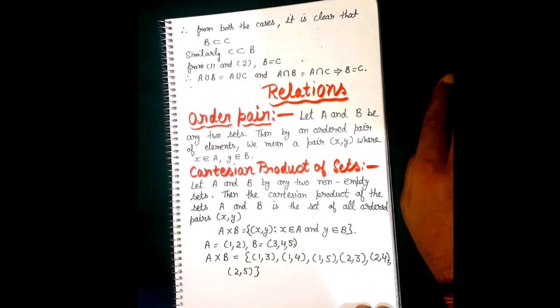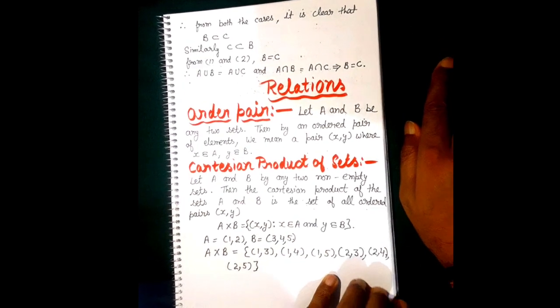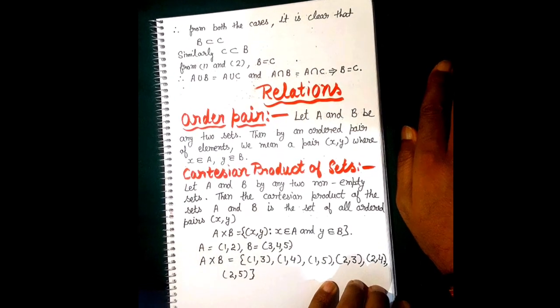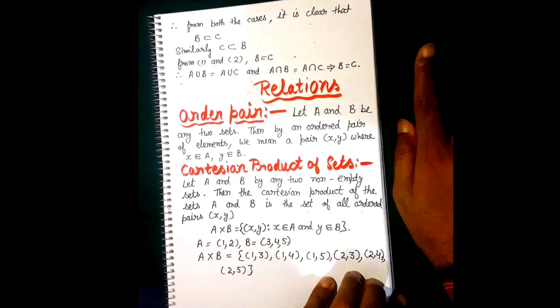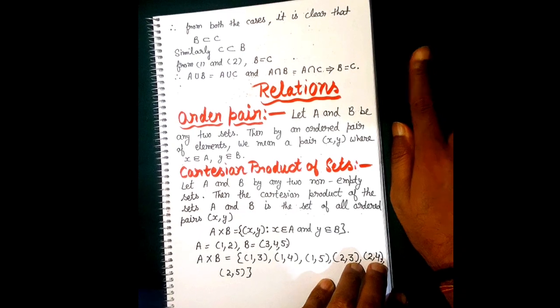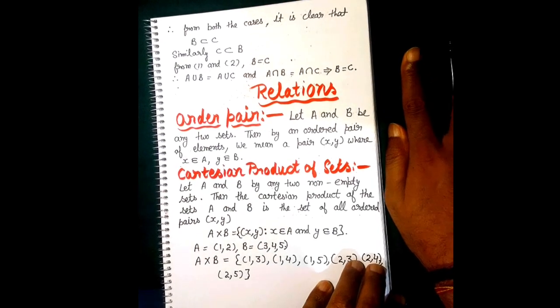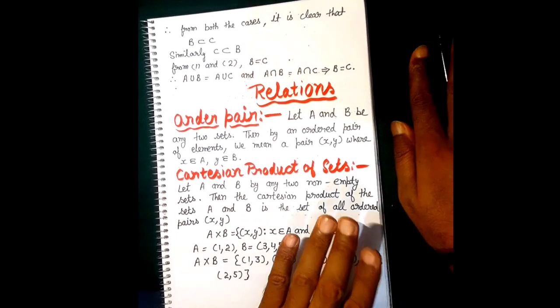Next I want to tell you something about relations. What is a relation? Beta, a relation is what in Punjabi or Hindi we call रिश्ता. But in mathematics we have different things. The relation is denoted as capital R, and I am going to tell you how we can do that.